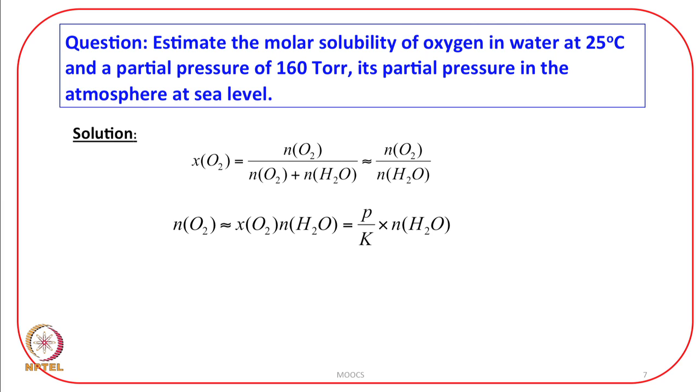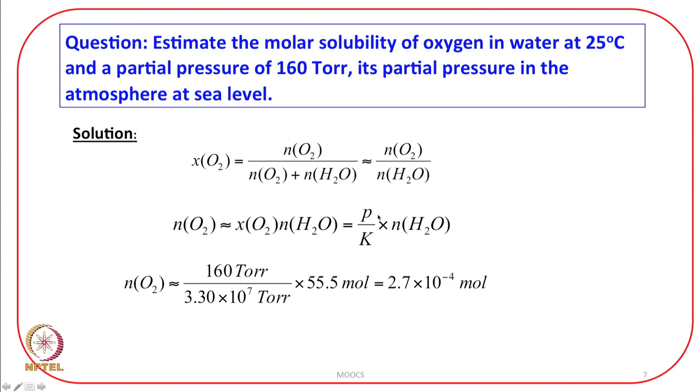Now, let us go back to the slide, and this is the expression that we just discussed. Substitute the numbers. P is given, its partial pressure is 160 torr, and the Henry's law constant value will be supplied. This is 3.3 times 10 raised to the power 7 torr, and the number of moles of water in 1 kg is 55.5. The answer is 2.7 times 10 raised to the power minus 4 mole.